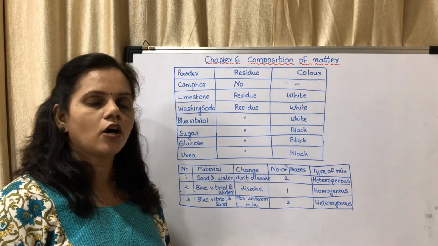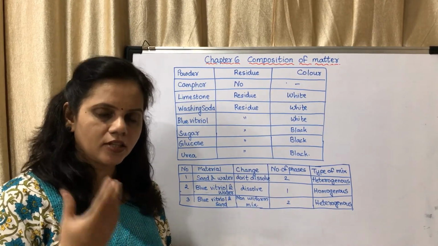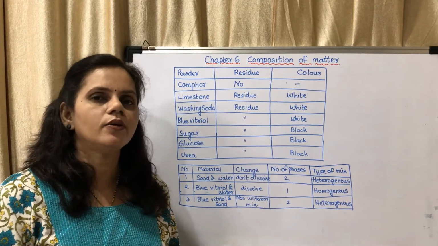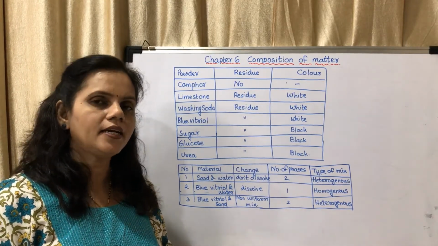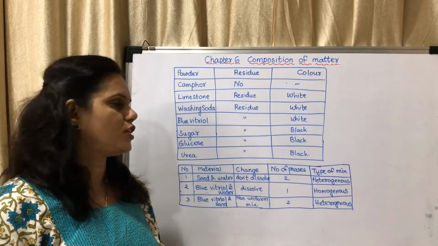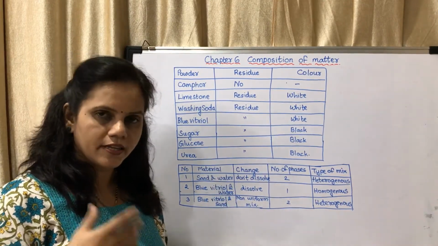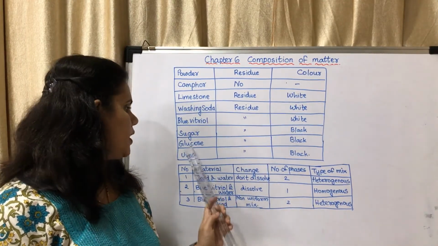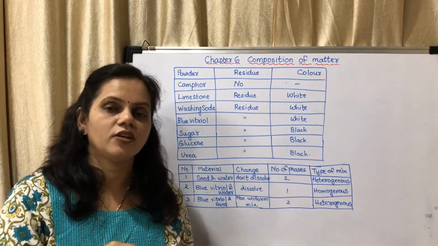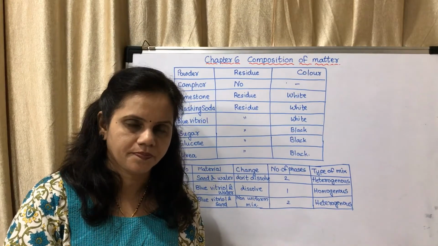Blue vitriol is copper sulfate. It is an inorganic compound. If you burn it, there will be a white colored residue left in the evaporating dish. If you burn sugar, there will be a black colored residue. If you burn glucose, there will be a black colored residue. If you burn urea, there will be a black colored residue left in the evaporating dish.